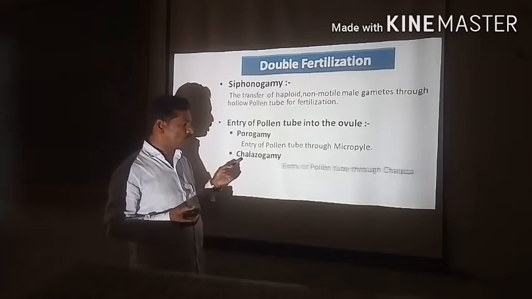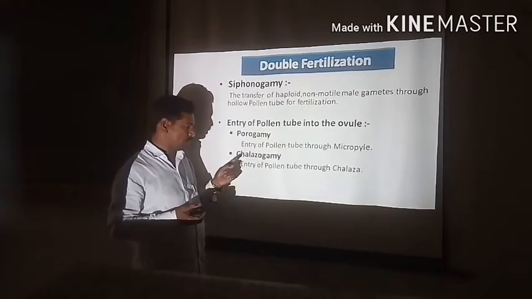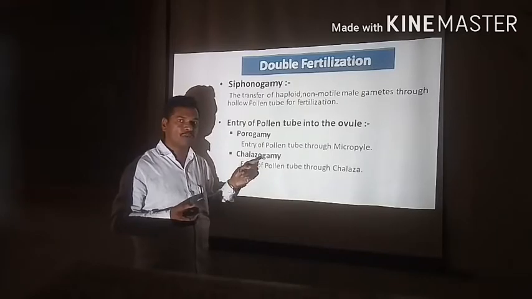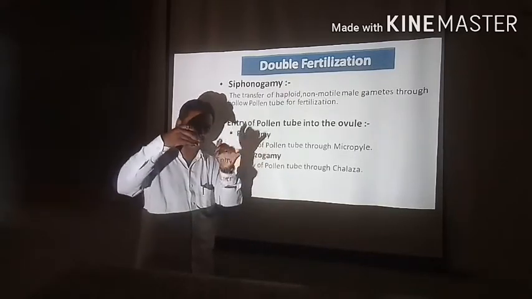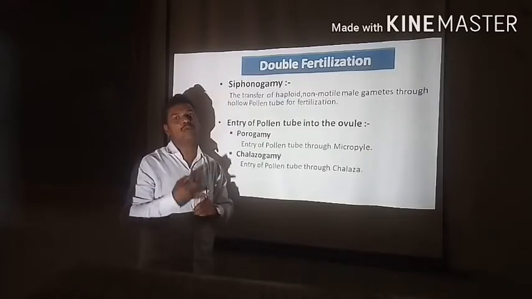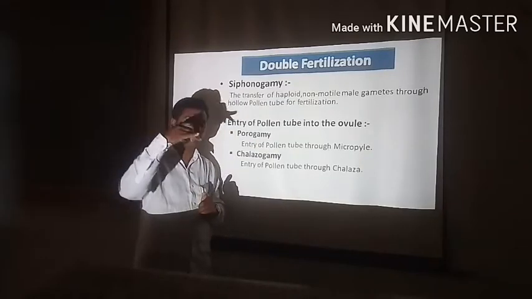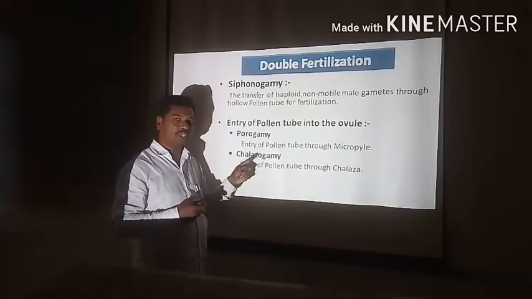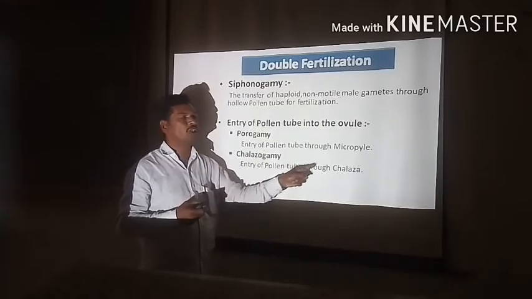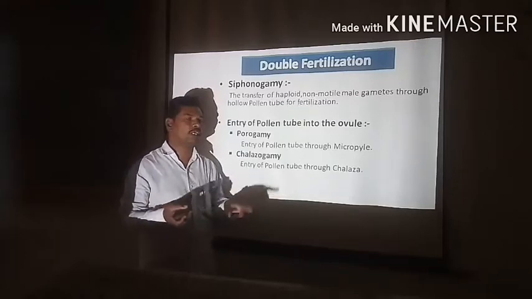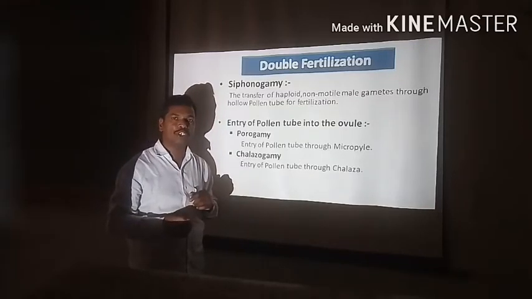Now the second possibility, that is chalazogamy. When the entry of pollen tube for fertilization takes place through the chalazal end of the ovule, then it is said to be chalazogamy. What we say is: the entry of pollen tube through the chalaza, when it takes place, is said to be chalazogamy.